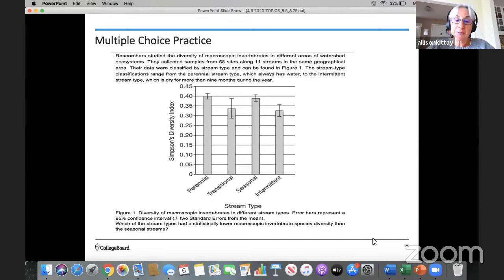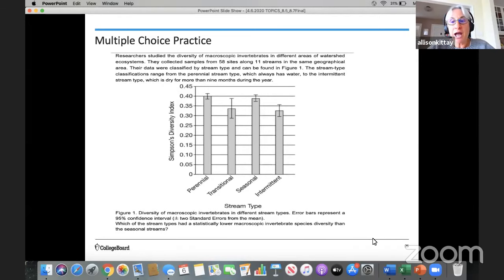So when you look at this, before we look at the question, if we look at the graph, we can see that the dependent variable is Simpson's diversity index, and we've got those values. Remember, the higher the value, the more diverse. And then on the x-axis, we have the independent variable, which are the type of streams: perennial, transitional, seasonal, and intermittent. And you can look at the height of the bars.